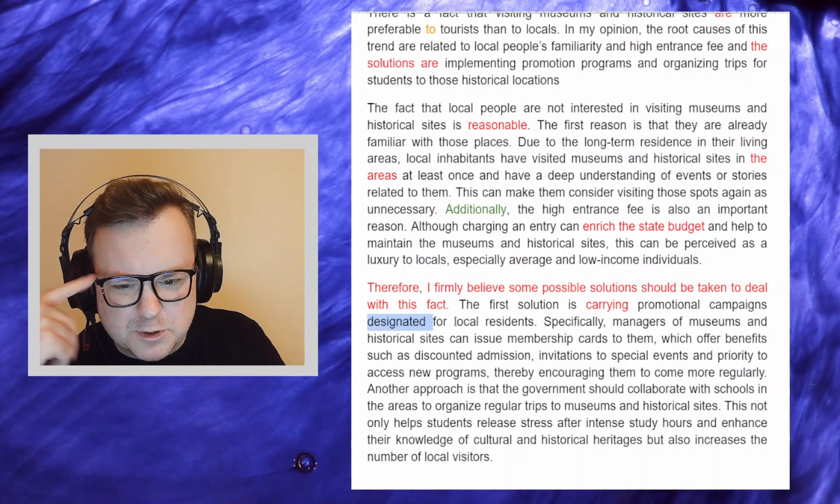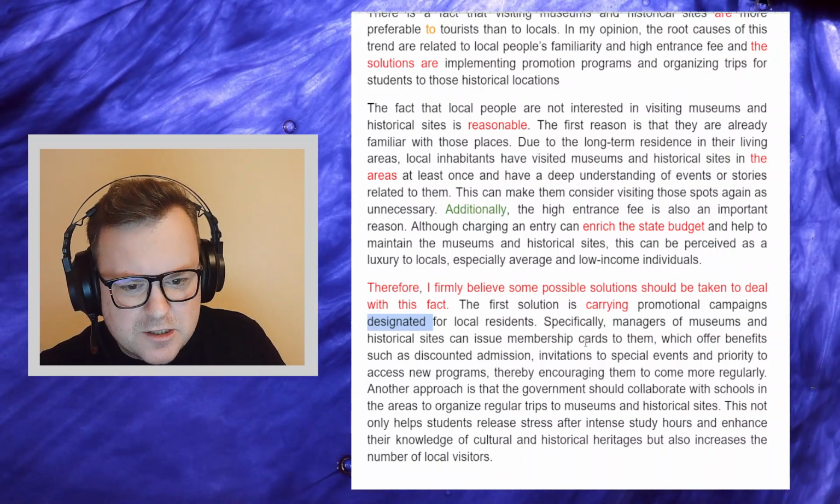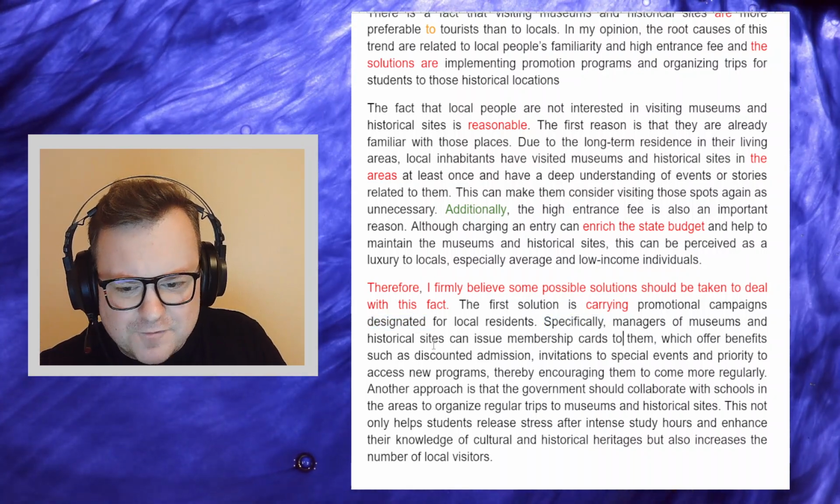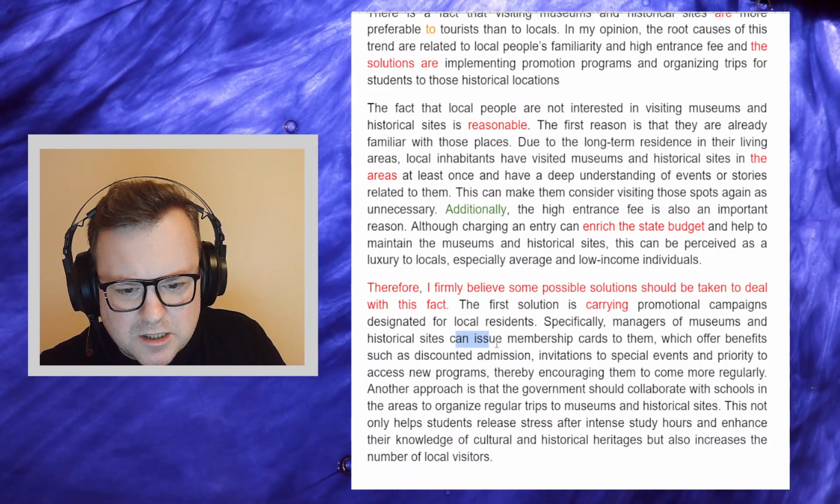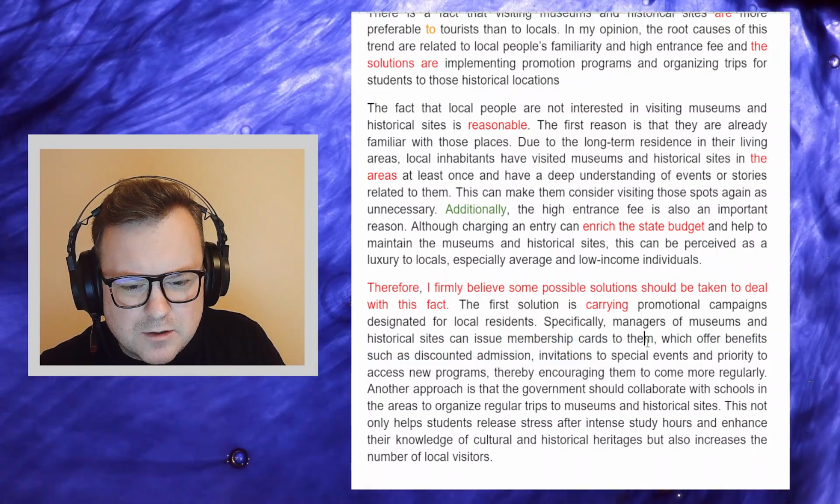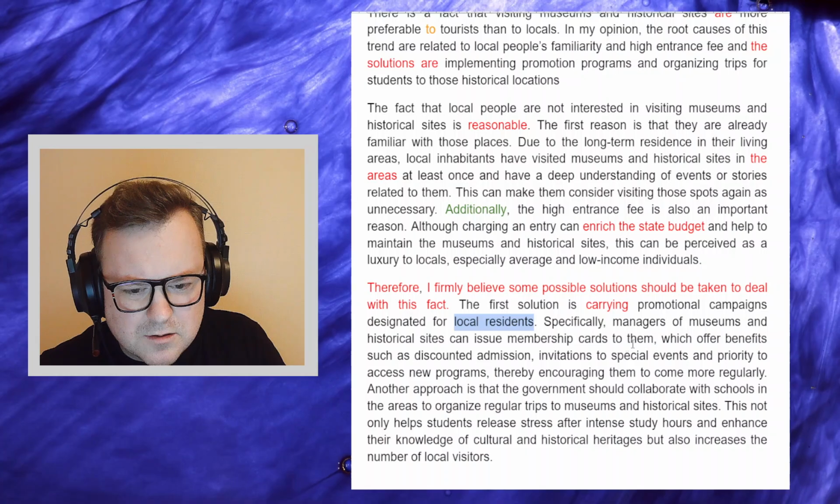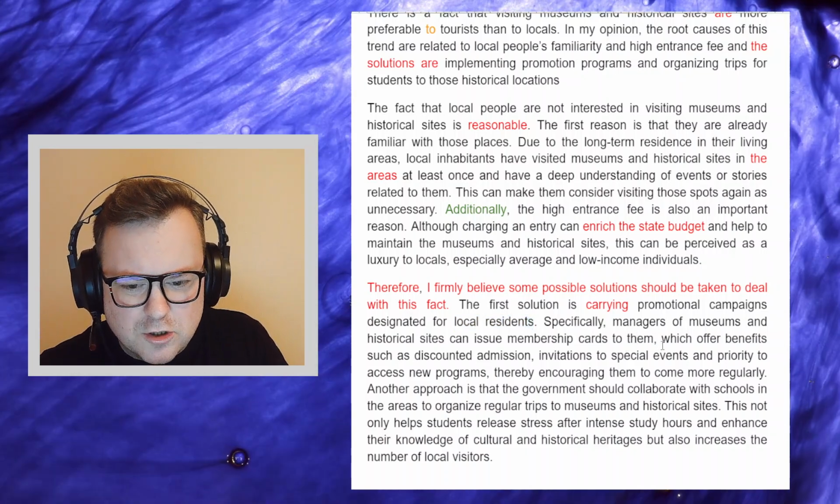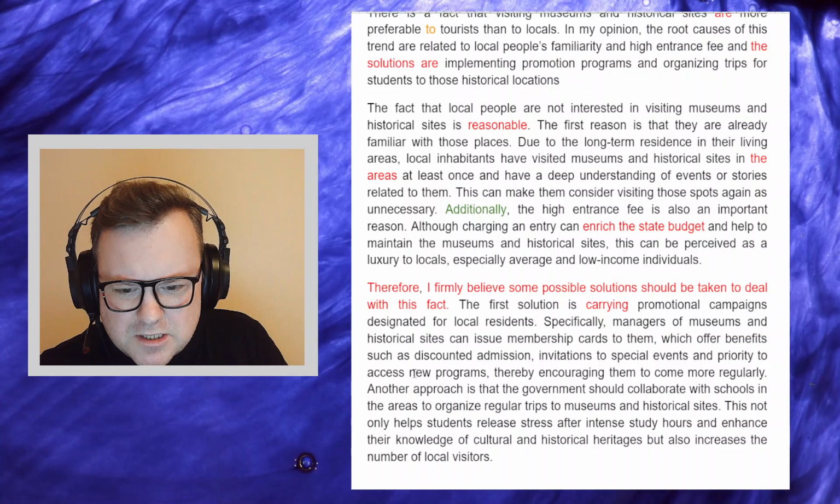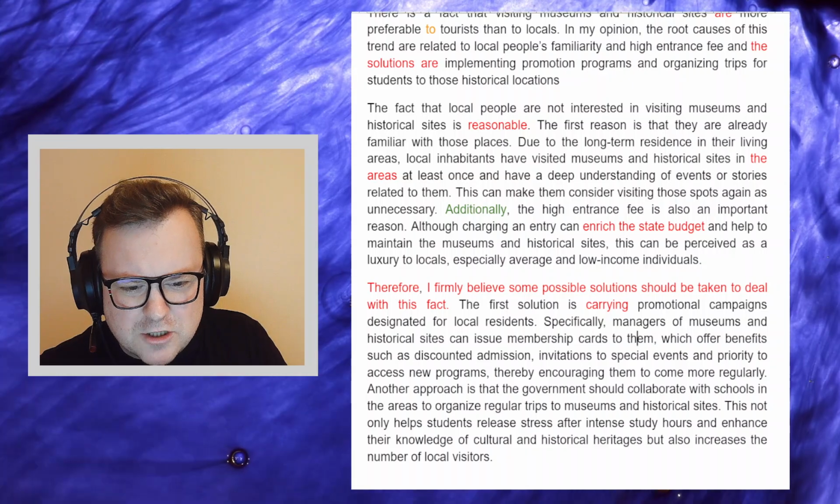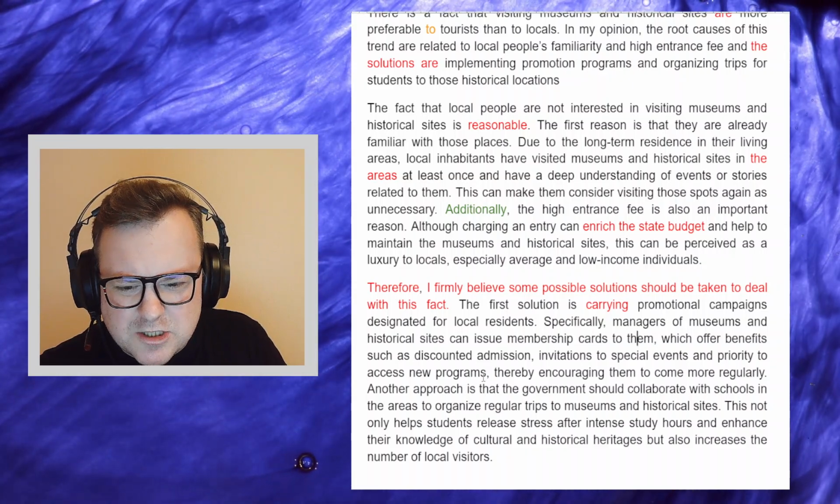Designated for, but okay, I don't know what this means, but hopefully the candidate will explain. Specifically, managers of museums and historical sites can issue membership cards to them. Them meaning local residents, I guess. Which offer benefits such as discounted admission, invitations to special events, and priority access to new programs.